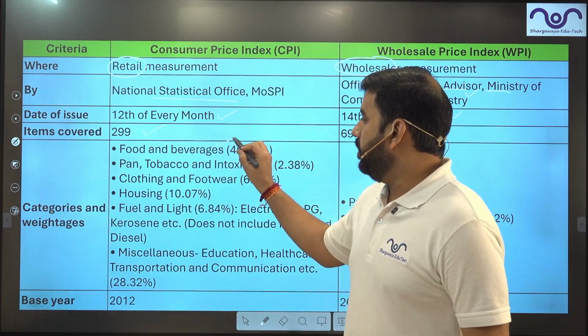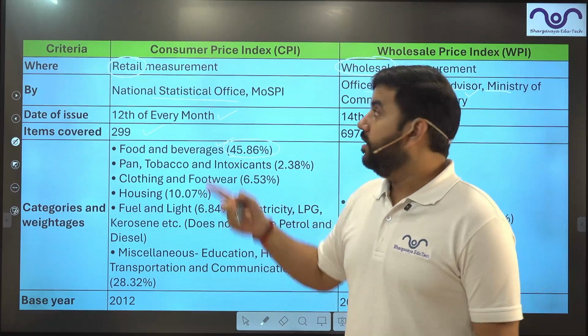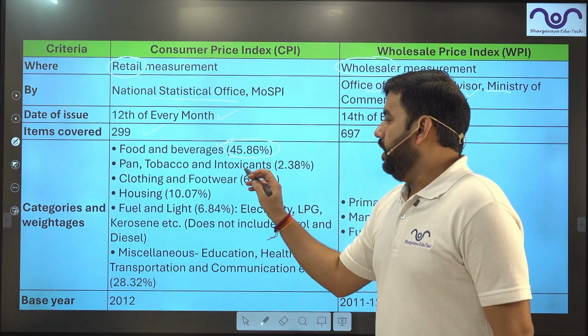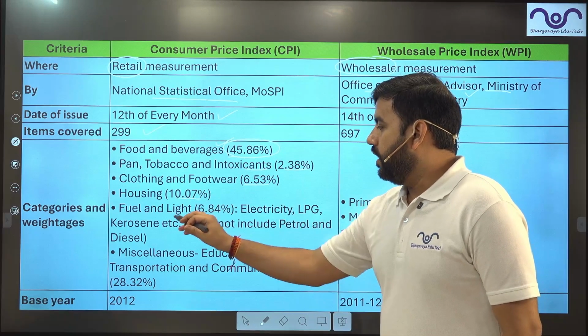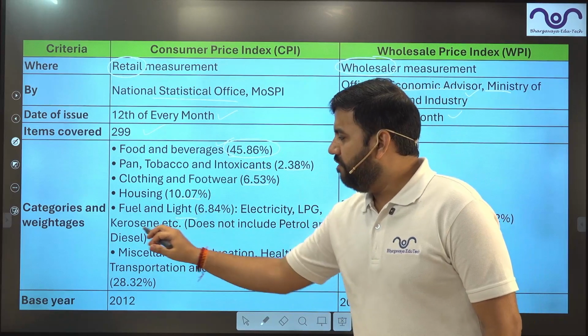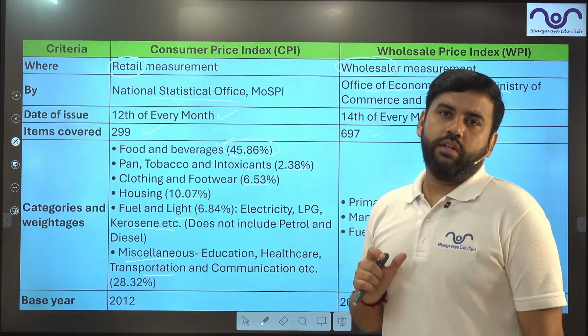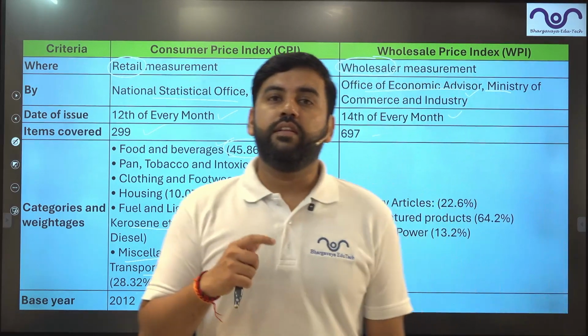Among the categories in CPI, food and beverages has the highest weightage. That's why whenever food prices increase, CPI jumps. Pan, tobacco, intoxicants 2.8%, clothing and footwear, housing, light, fuel, basically everything that impacts a consumer or the life of a household. On the other side, in WPI, we change the things.